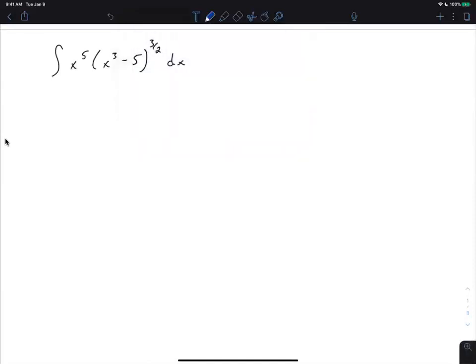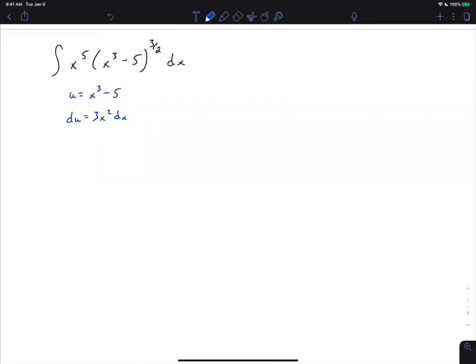So we should start this by doing u equals x to the 3rd minus 5, and maybe not even knowing for sure that that's going to work. But given what we've done at this stage, that's the only thing really that we could even attempt here. I don't know that there's much else that would make sense to try. So if you let u equal x to the 3rd minus 5, du is then 3x squared dx, which actually doesn't immediately seem like it's going to work, and it turns out it does, and let's see how. But we don't have a whole lot that we can try at this stage on this problem.